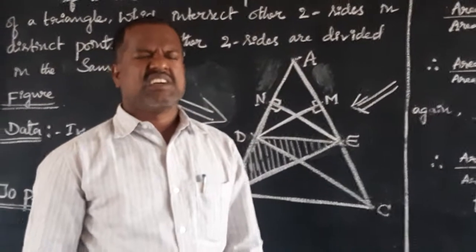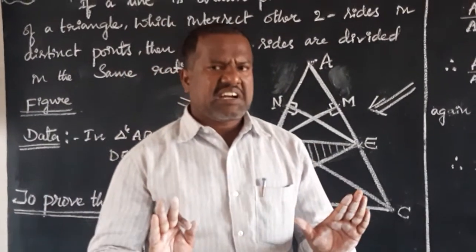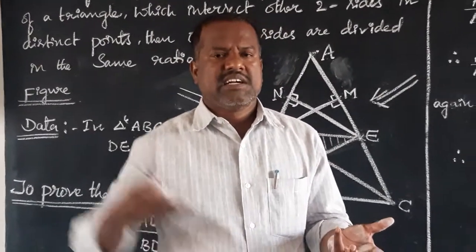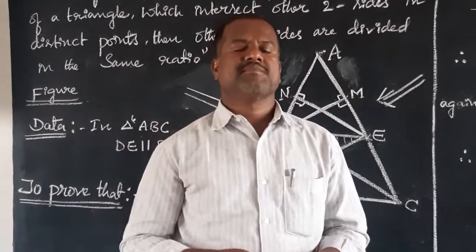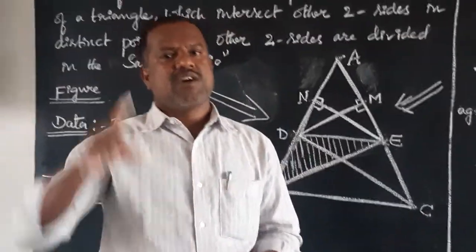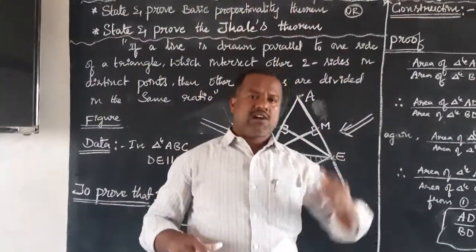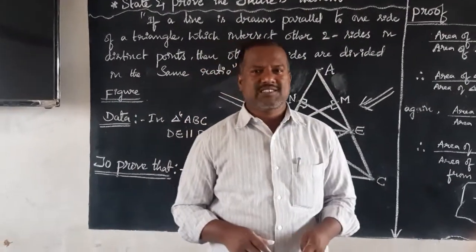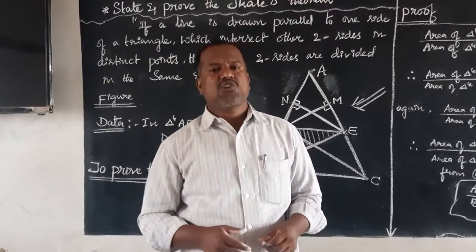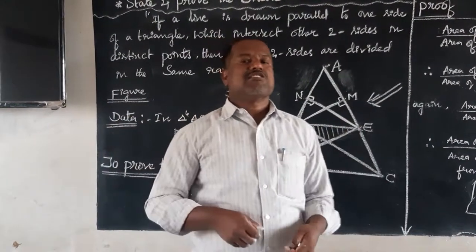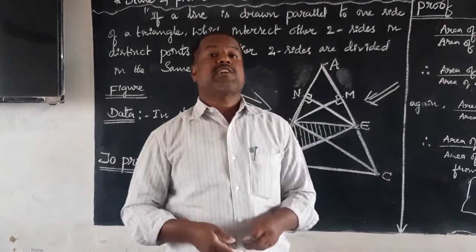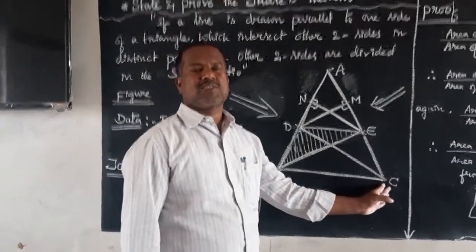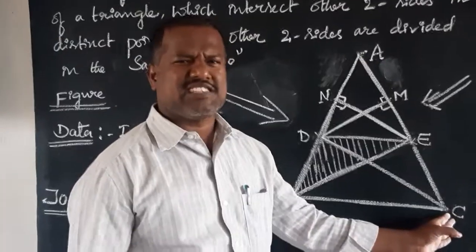See students, it's very simple. In triangle ABC, DE is parallel to BC. What is to prove? AD by BD is equal to AE by EC. For the construction, join BE and DC. Also draw EN perpendicular to AB and DM perpendicular to AC. Construction over.